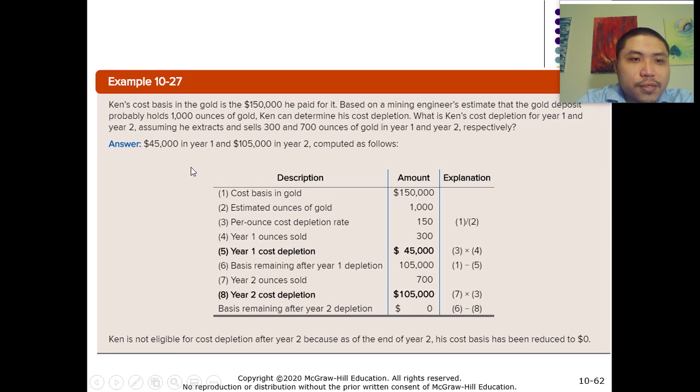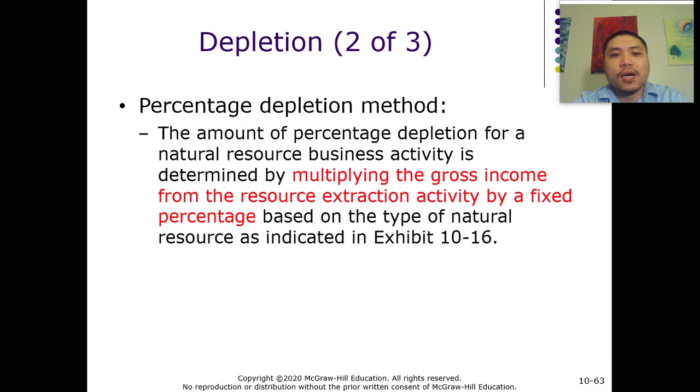The example says Ken's cost basis in the gold mine is $150,000 that he paid for it. So basically, this guy bought a gold mine, and it cost him $150,000. Based on a mining engineer's estimate, the gold deposit probably holds 1,000 ounces of gold. So basically, the reserve of the mine is 1,000 ounces.